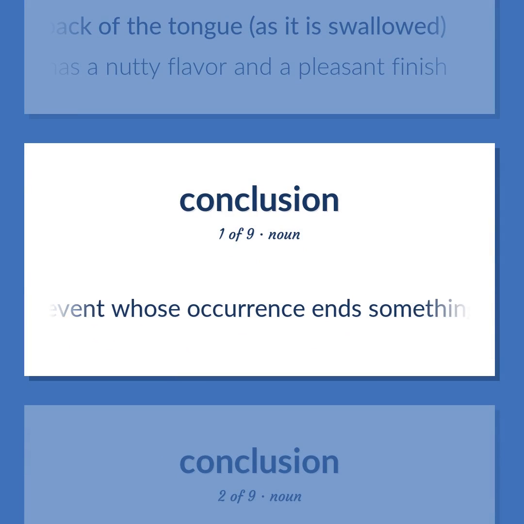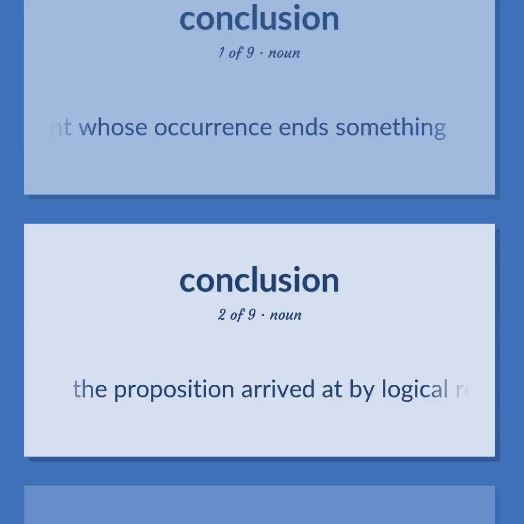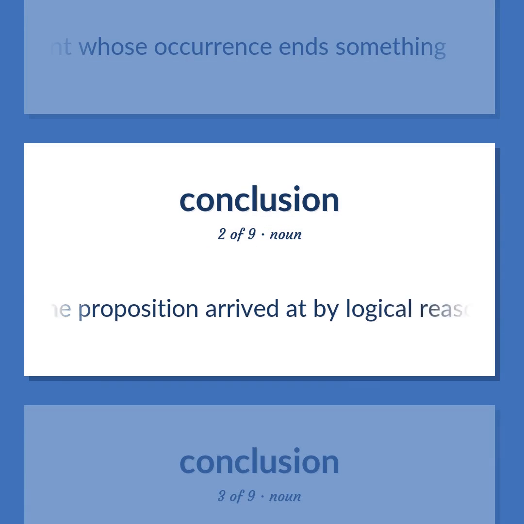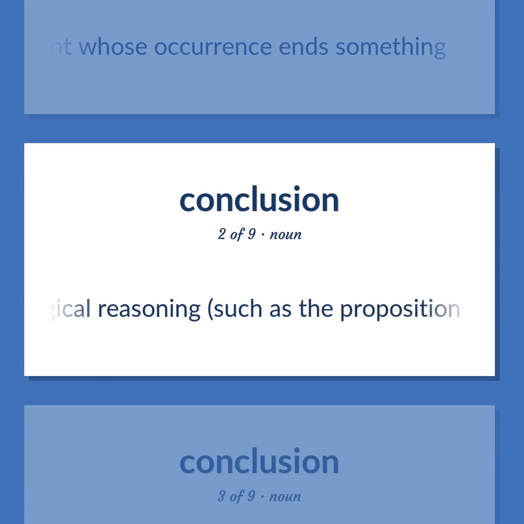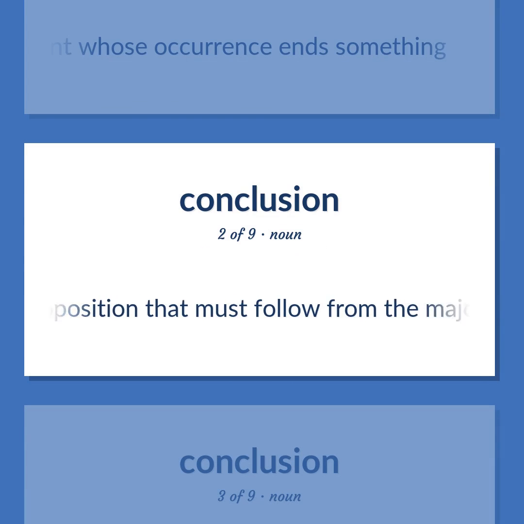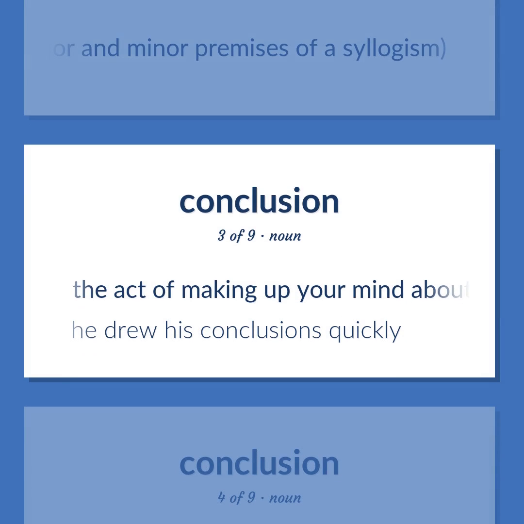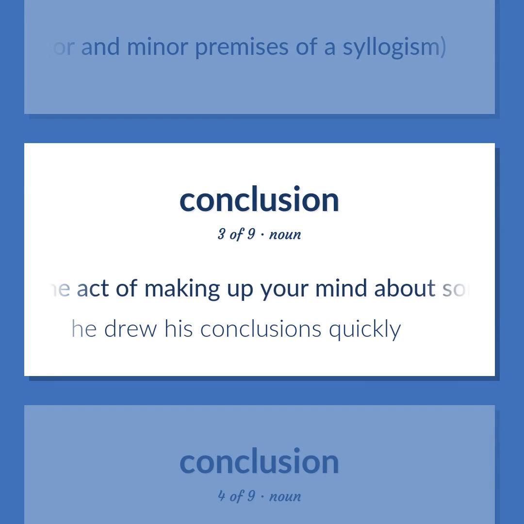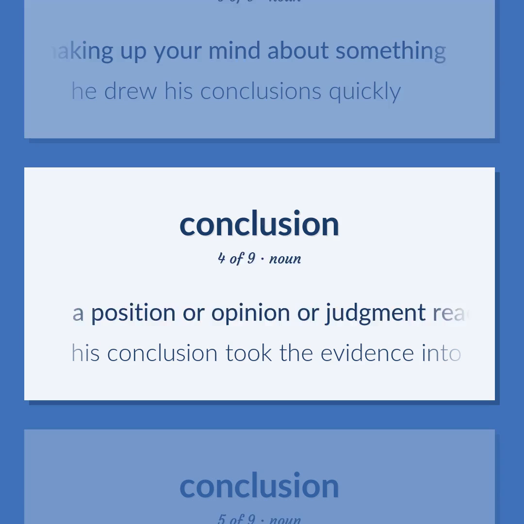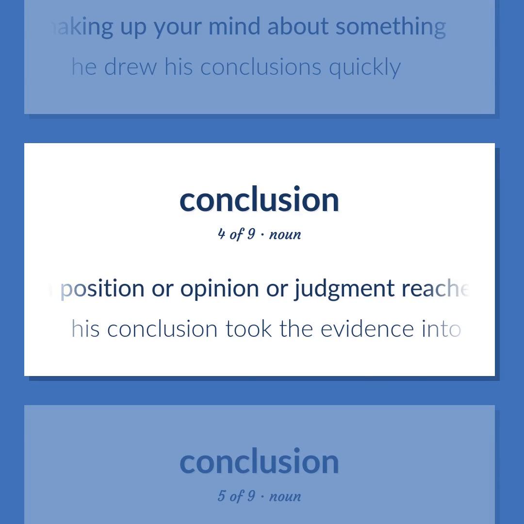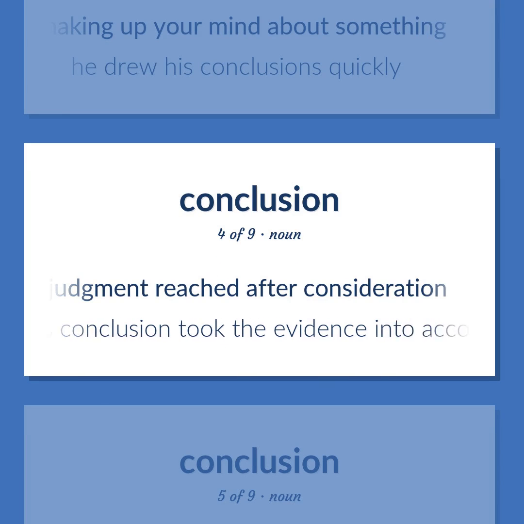Event whose occurrence ends something. The proposition arrived at by logical reasoning, such as the proposition that must follow from the major and minor premises of a syllogism. The act of making up your mind about something. He drew his conclusions quickly. A position or opinion or judgment reached after consideration. His conclusion took the evidence into account.